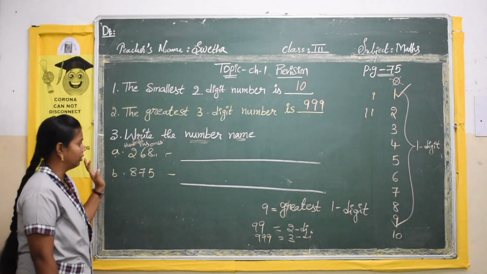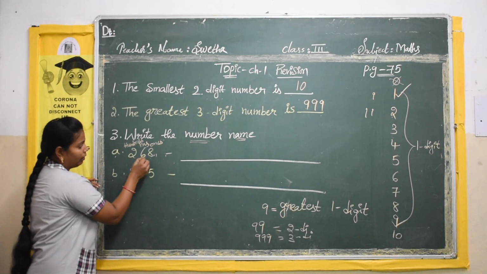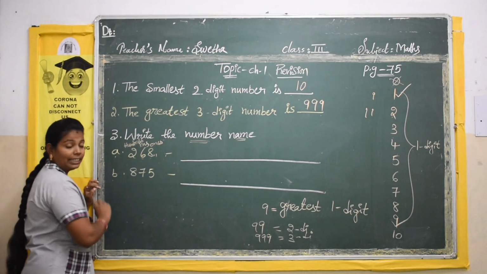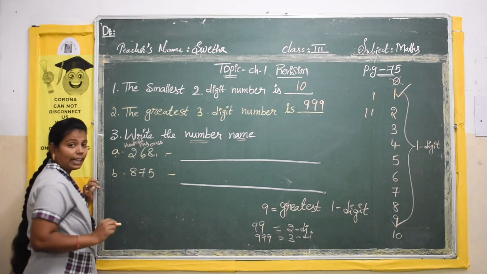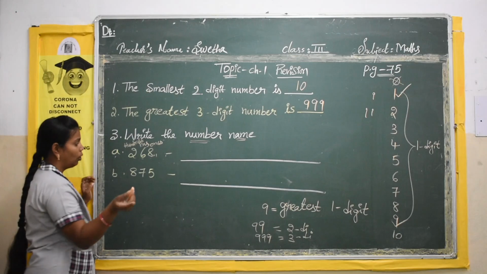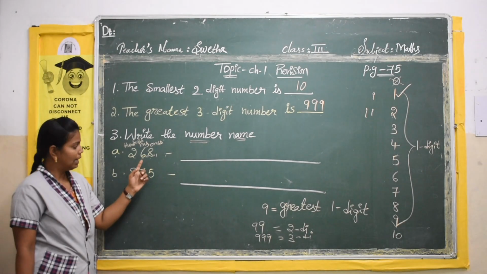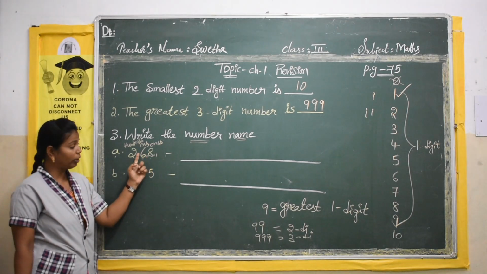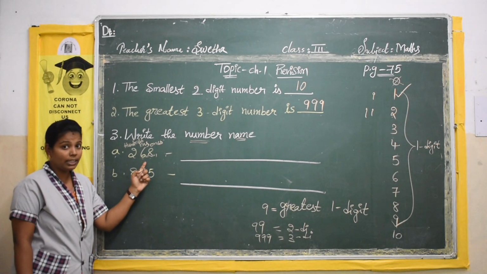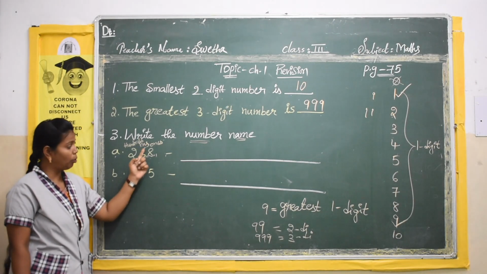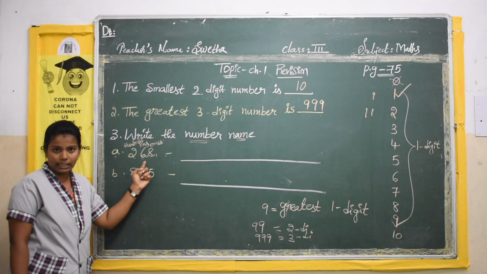Now see here the number is 6. But in which place is it? In the tens place. 10 means how many zeros do you have? 1 0. So this number is multiplied by 10. 6 into 10, 60. The name of this number here is 60.